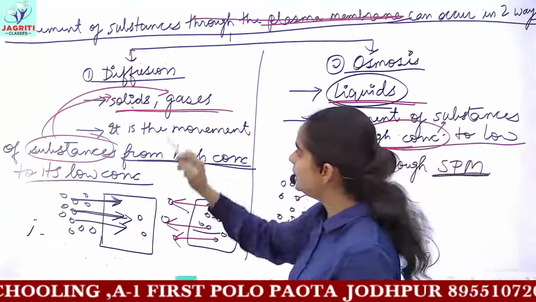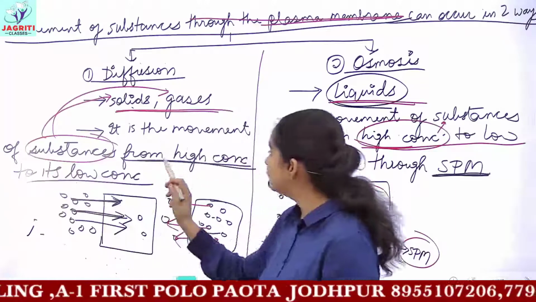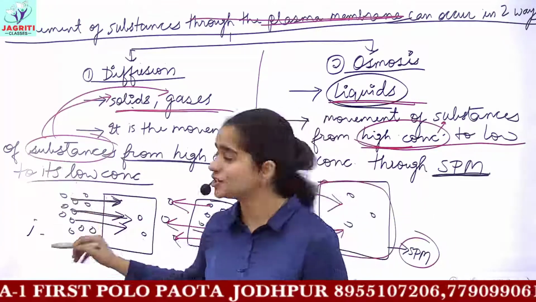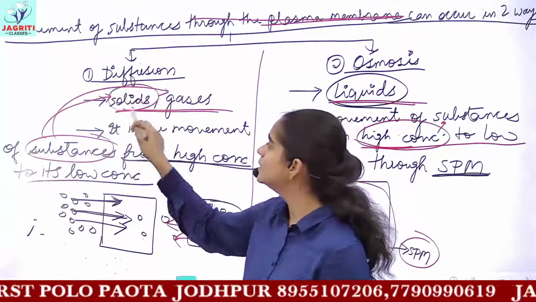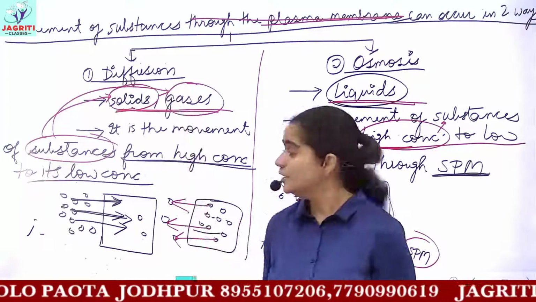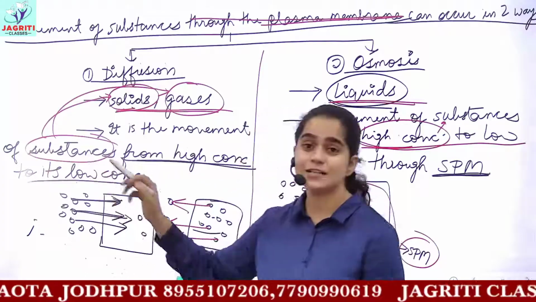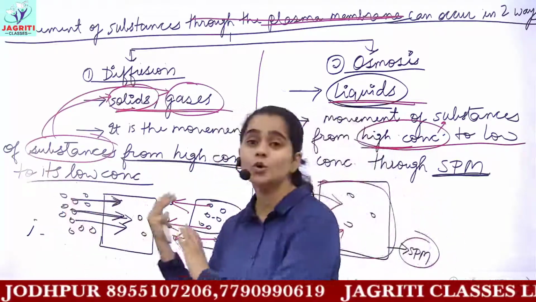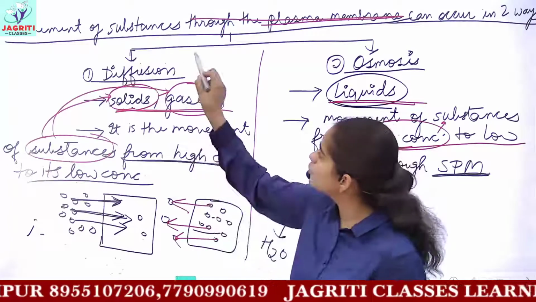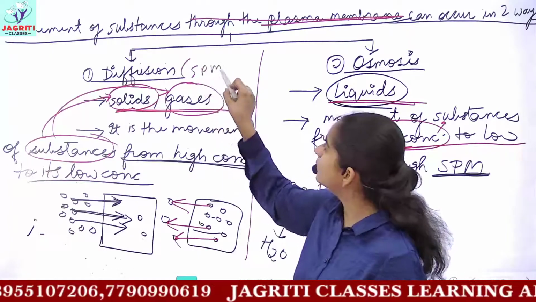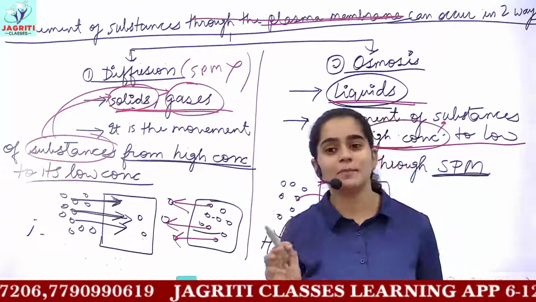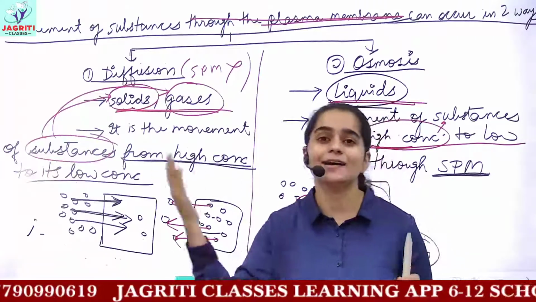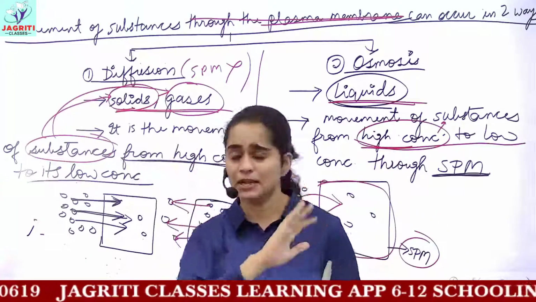Diffusion means the movement of substance from higher to lower concentration. The substances you are taking here are solids and gases, and these substances will move from their higher to lower concentration. But the diffusion process does not require any kind of semi-permeable membrane. Diffusion can occur through the normal membrane.